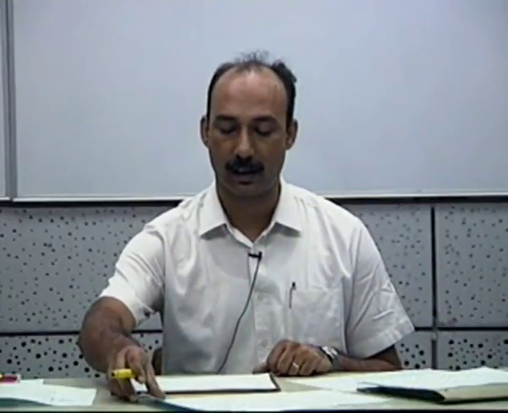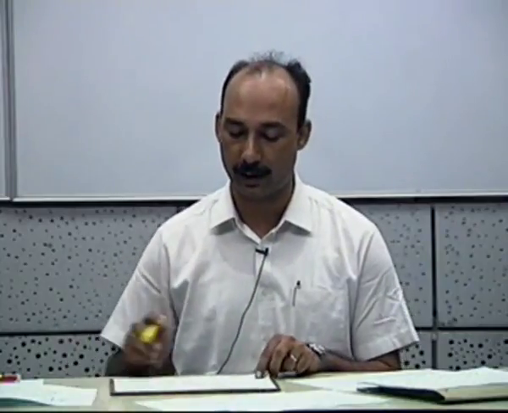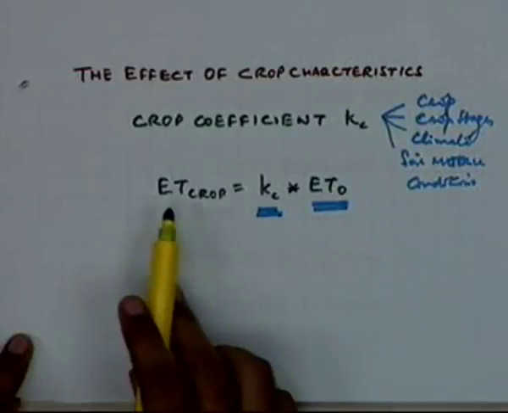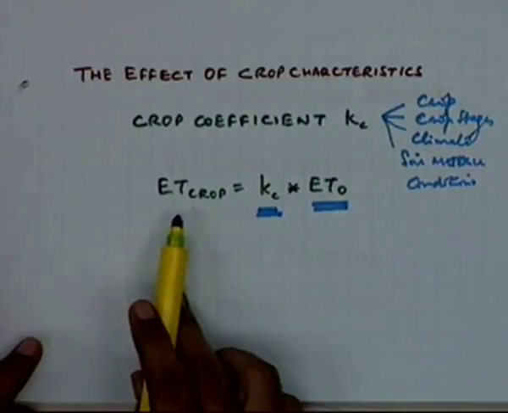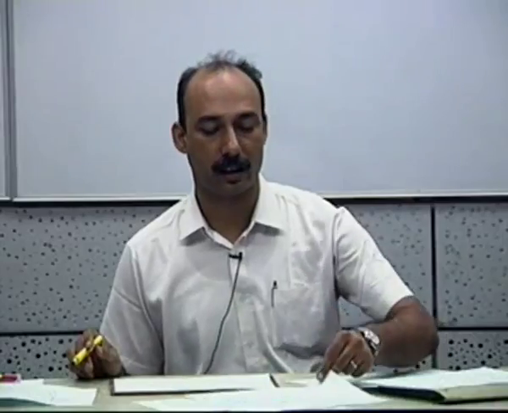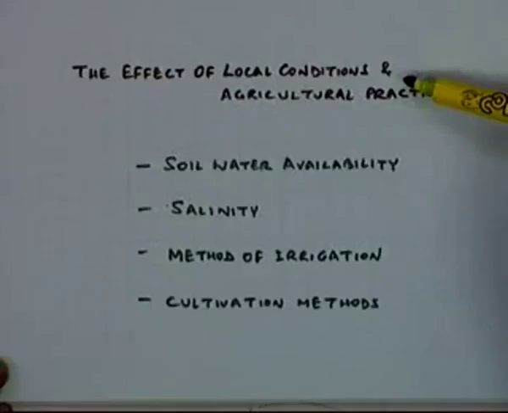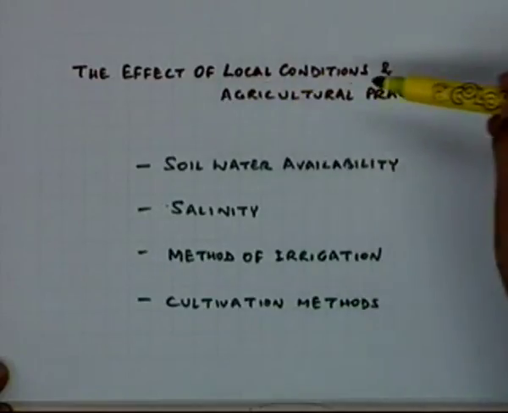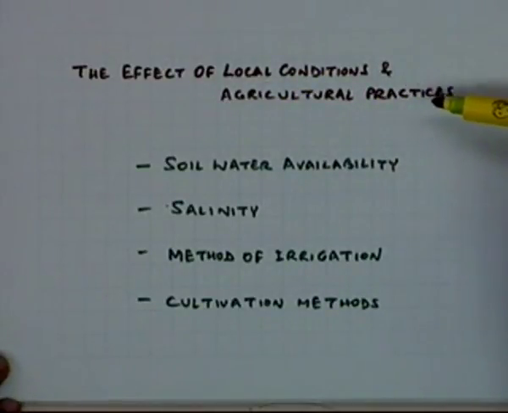Up to this level, where you're trying to find out the ET crop, you have so far assumed that all the prevailing conditions were optimum. They may not be so. So to take that into consideration, the effects of local conditions and agricultural practices can be incorporated, and those will be only the local effects.